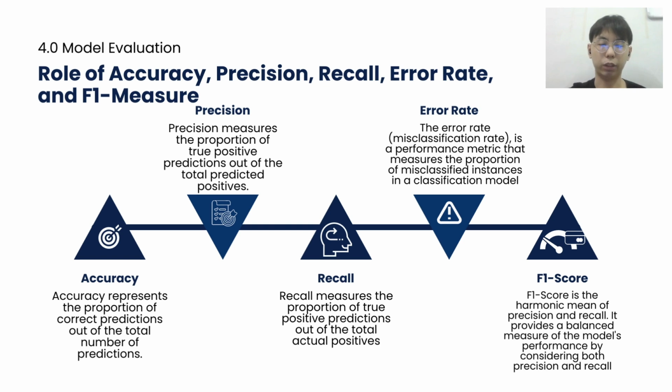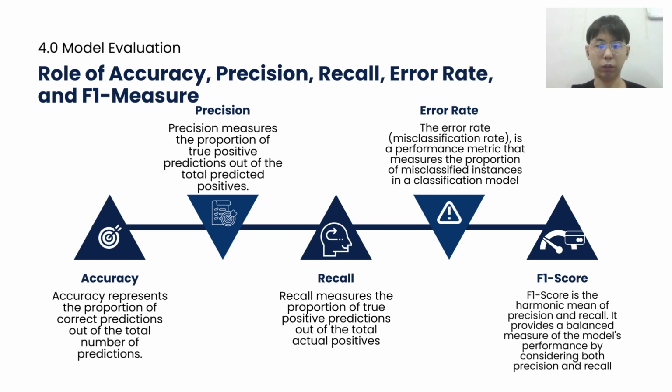And thirdly is recall, also known as sensitivity or true positive rate, which measures the proportion of true positive predictions out of the total actual positives. It is focused on the model's ability to correctly identify the positive instances. A higher recall indicates a lower false negative rate, meaning that the model captures a larger proportion of positive instances.